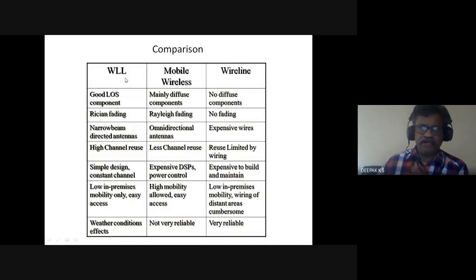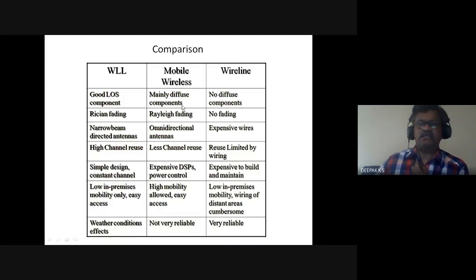So if you compare wireless local loop to wireline or mobile, here there is a line of sight, and in mobile you have many components, and hence the channel is different. We haven't discussed the channel here, but you might have come across these in digital communication: Rayleigh channel, Rician channel has a line of sight. Because of this, wireless local loop is fixed, although wireless.